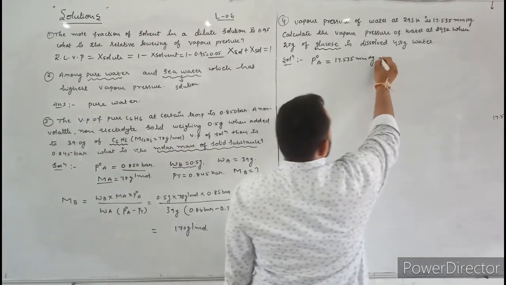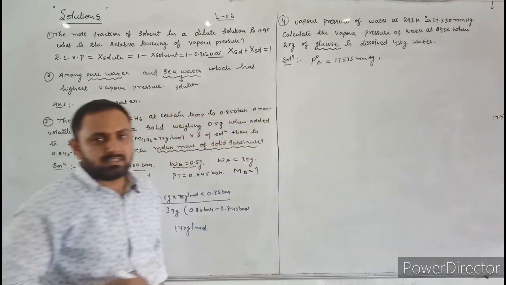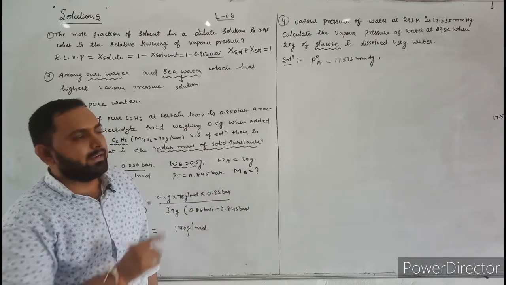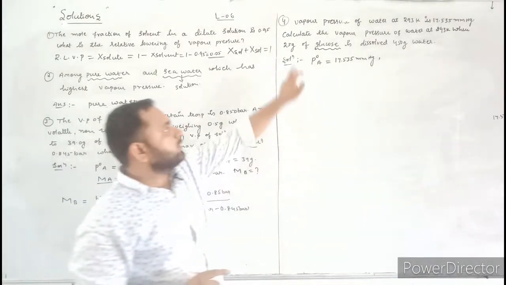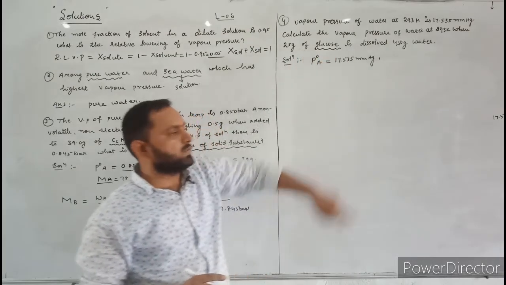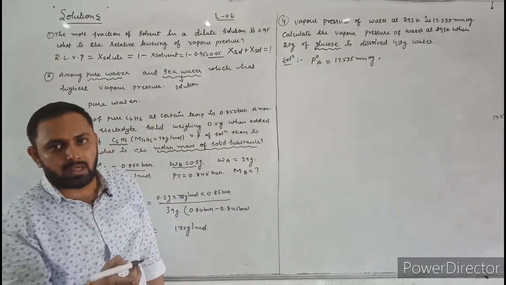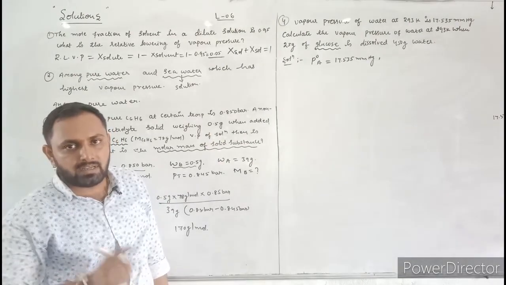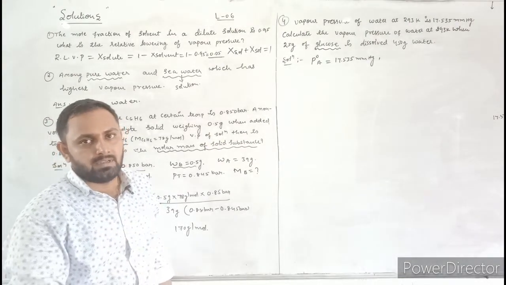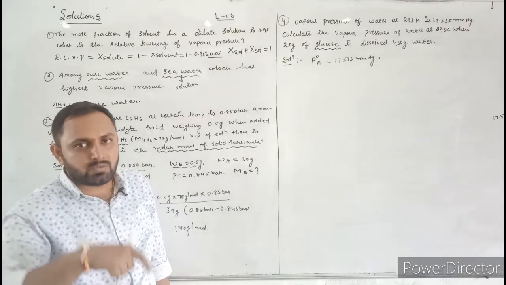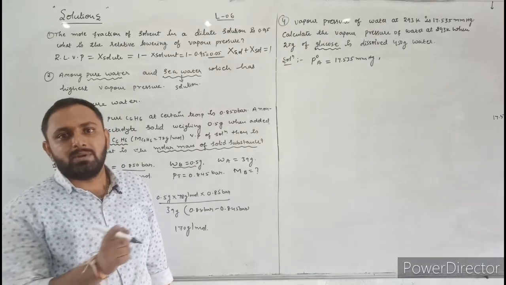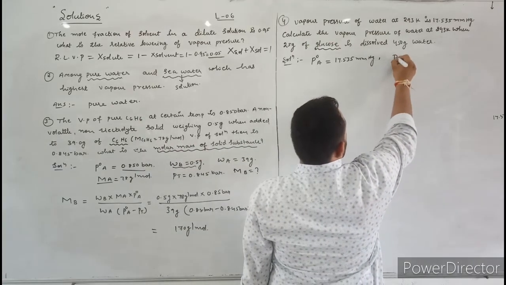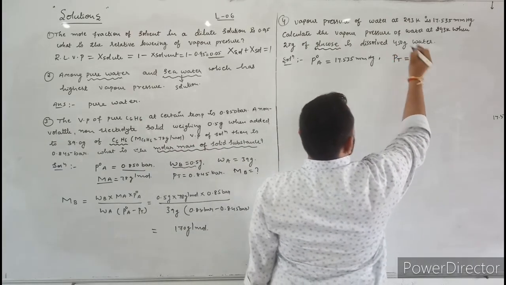Next, what is he asking us to calculate here? The vapor pressure of water at 293 Kelvin when 25 gram of glucose is dissolved in 450 gram of water. That means he is asking to calculate the vapor pressure of water in solution. The vapor pressure of water in solution is equal to the vapor pressure of the solution. That means he is asking to calculate the total vapor pressure of the solution.